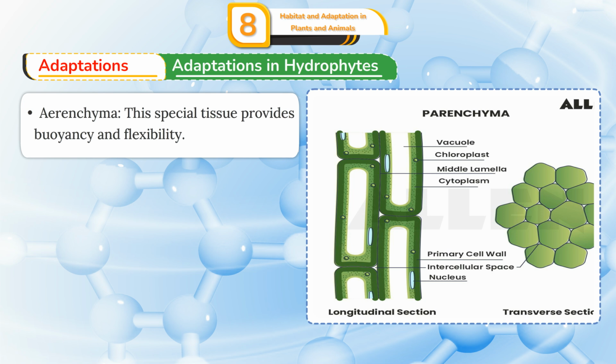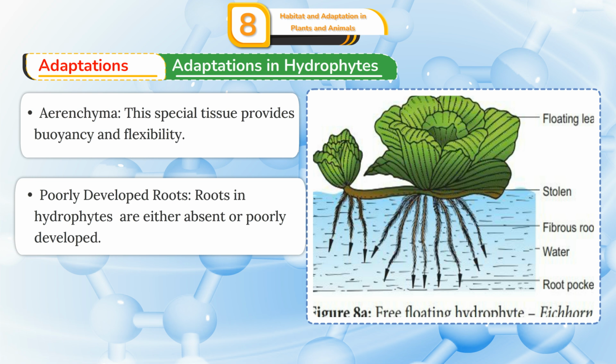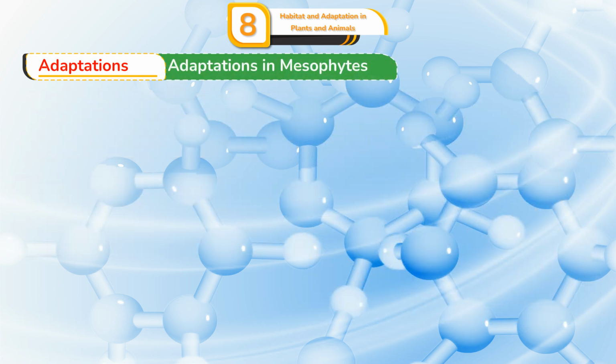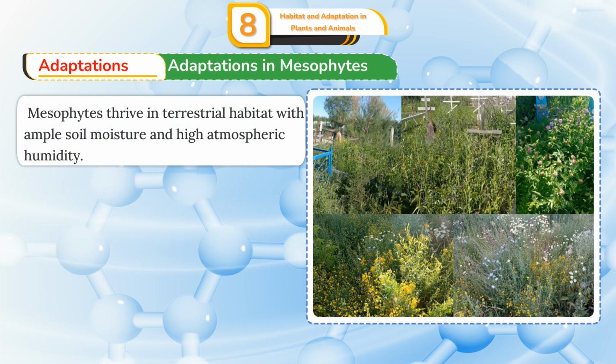Parenchyma: this special tissue provides buoyancy and flexibility. Poorly developed roots. Roots in hydrophytes are either absent or poorly developed. Adaptations in mesophytes. Mesophytes thrive in terrestrial habitat with ample soil moisture and high atmospheric humidity.